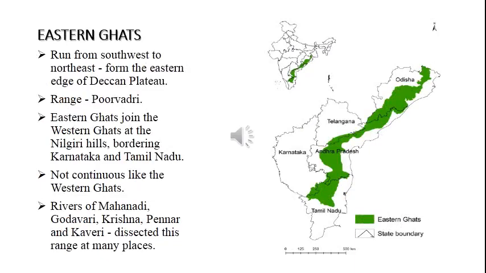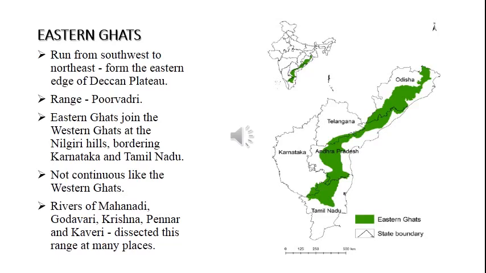The Eastern Ghats run from southwest to northeast and form the eastern edge of the Deccan Plateau. The Eastern Ghat range is called Purvadri. So which part of the Western Ghats range is called Sahyadri? The northern part.